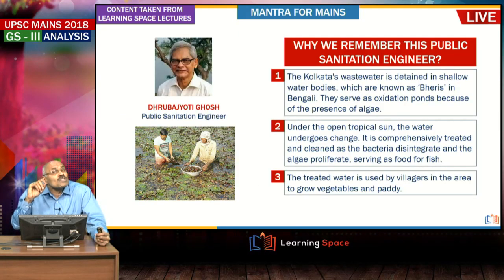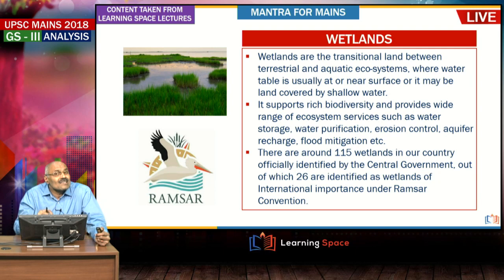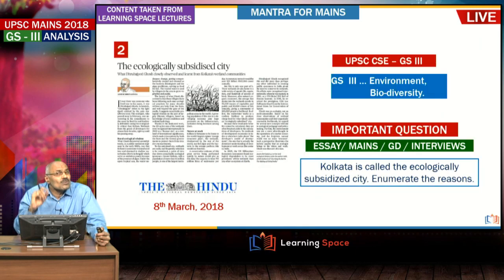Dhrubajyoti Ghosh, public sanitation engineer of Kolkata, died, and in that context we had one editorial in The Hindu in March this year, which talks about Kolkata as an ecologically subsidized city. We discussed it in the editorial on 8th March. Kolkata is called an ecologically subsidized city. Enumerate the reasons. This is nothing but wise use of the wetlands. That's why Kolkata is an ecologically subsidized city.